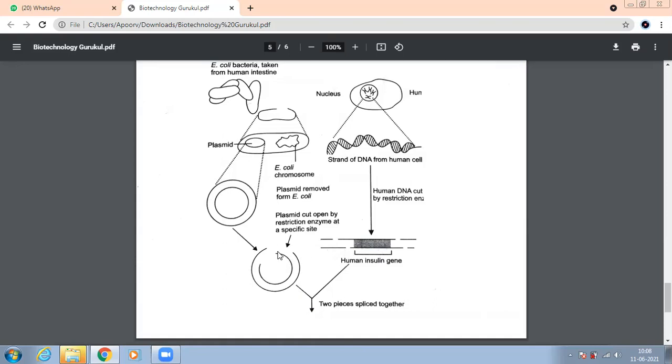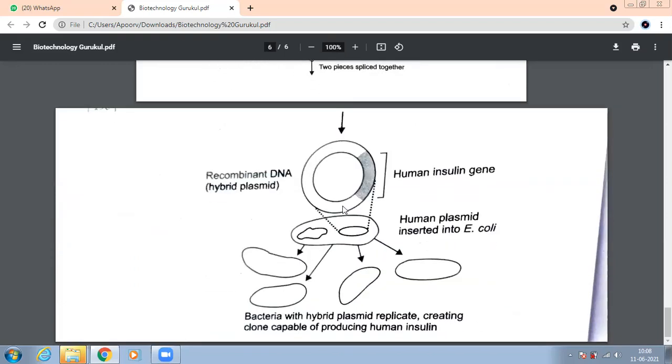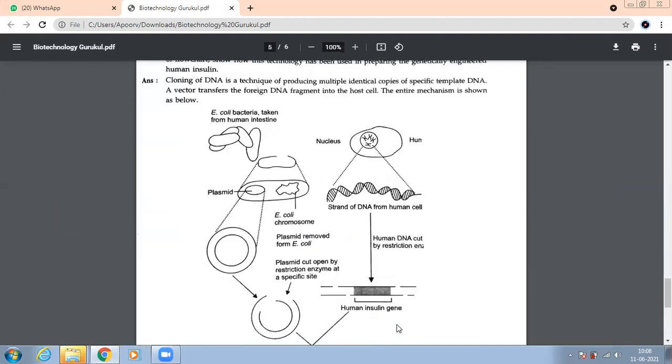This is the human insulin gene. Both the pieces spliced together, connected together, and we've got a recombinant plasmid. Why is it called a hybrid plasmid? Because it is a combination of two. Yes, it has a foreign DNA segment also. Normally, this had come from E. coli, and this is the human gene. Why do we put it into E. coli after preparing this hybrid plasmid? To make multiple copies. Yes, so bacteria with this hybrid plasmid will replicate and many copies will be made.